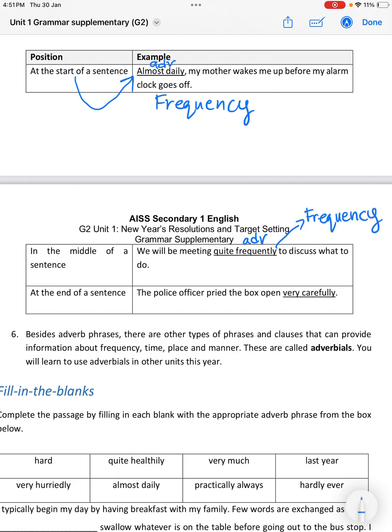Now, in this sentence, the adverb phrase comes at the end of the sentence. In this case, the police officer pried the box open very carefully. So the adverb phrase is at the end. This one is talking about the manner, how the officer pried the box open.